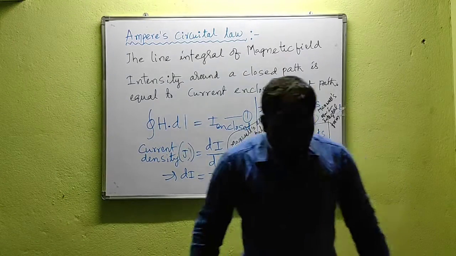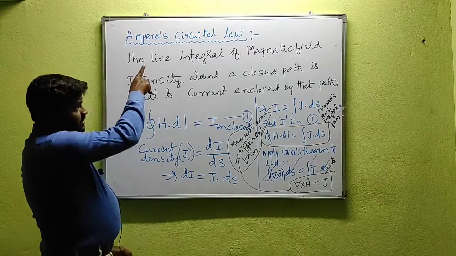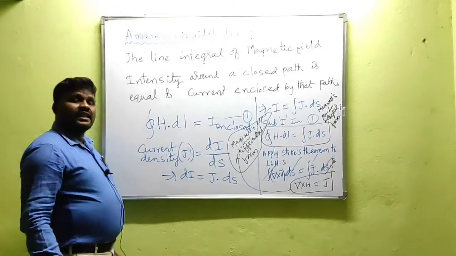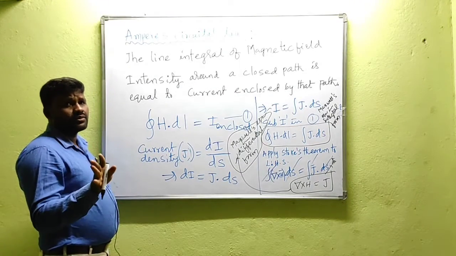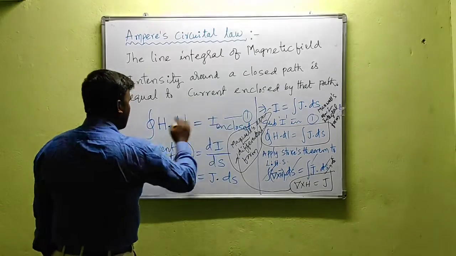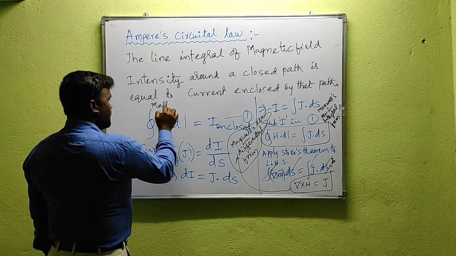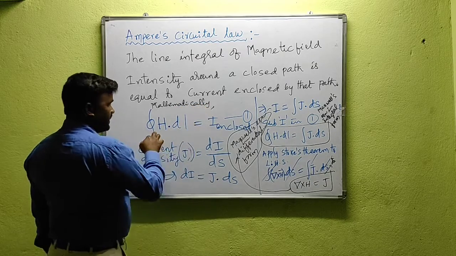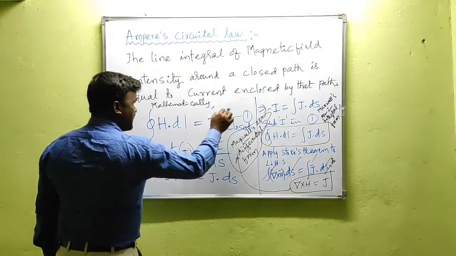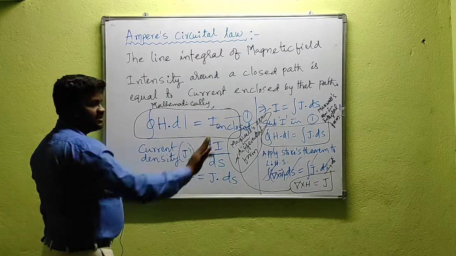Okay, in this class what we have discussed? Ampere's circuit law statement. What is the statement? The line integral of magnetic field intensity around a closed path is equal to the current enclosed by that path. So mathematically, the above statement can be written as integral H dot dl equal to I enclosed. So let us take this as equation 1.